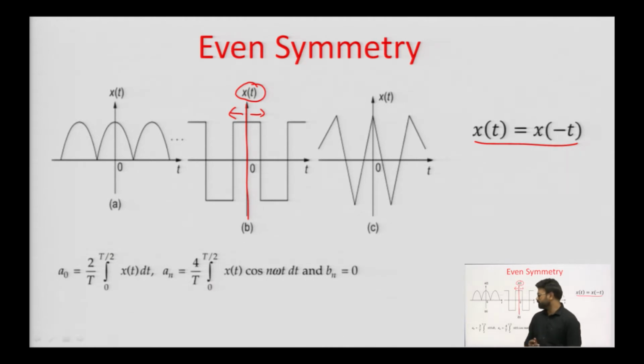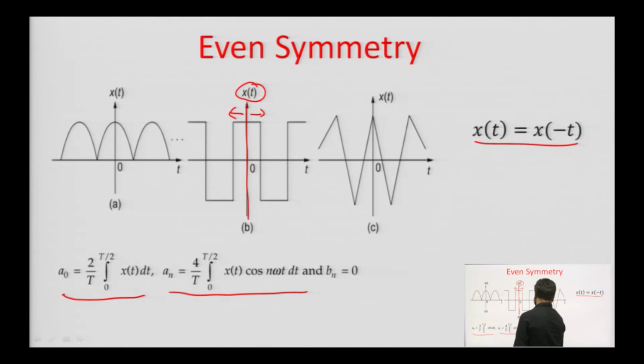And if the function is even symmetric, our trigonometric Fourier series coefficient a naught will become 2 by T, integral 0 to T by 2 of x of t dt, which we have studied as 1 by T, integral 0 to T of x of t dt. This will help in the simplification of the integral. Then a n can be written as 4 by T, integral 0 to T of x of t cos of n omega t dt. If the function is even symmetrical, a n will become 4 by T, integral 0 to T by 2 of x of t cos n omega t dt, where T is always obviously the time period of the signal.